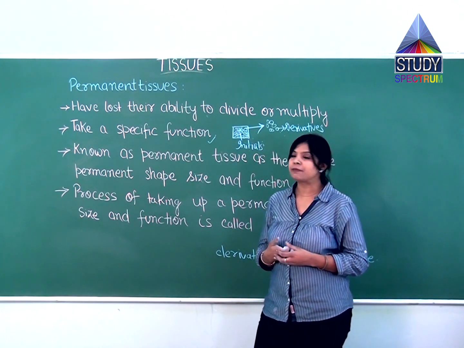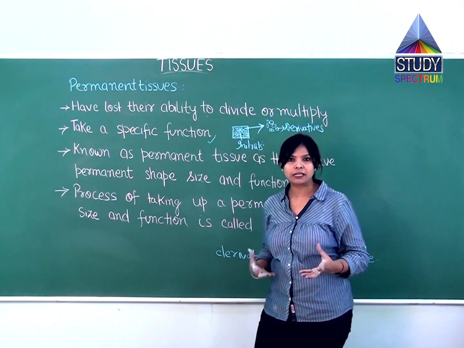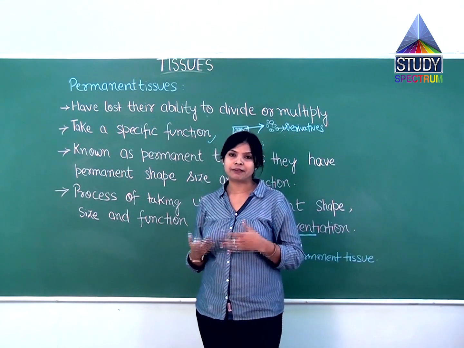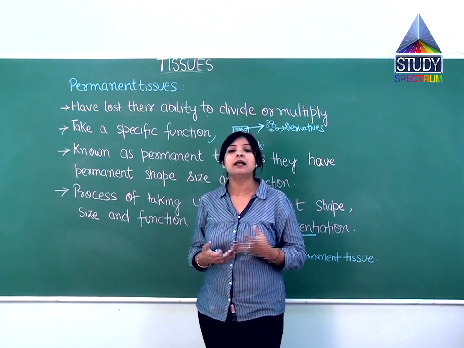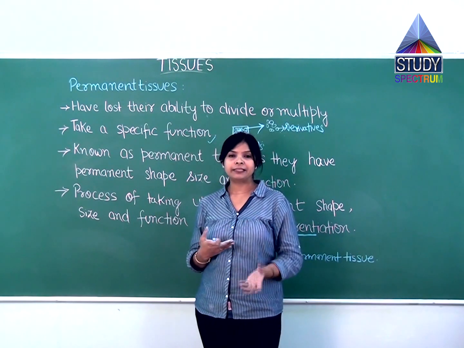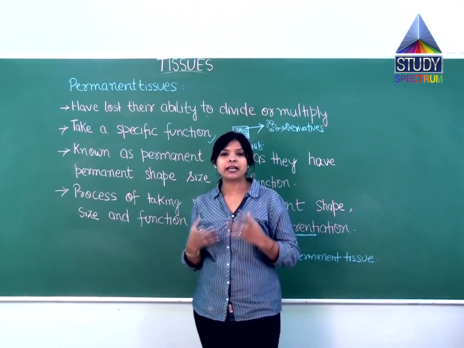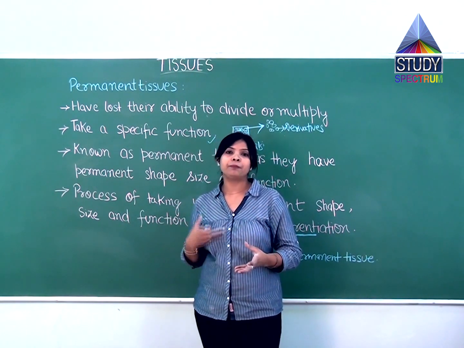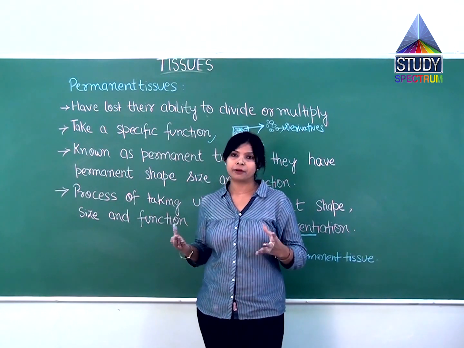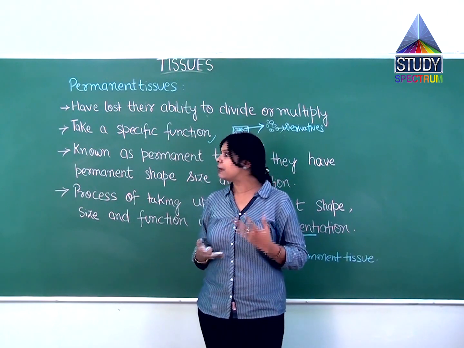So here we have discussed the permanent tissues. They will lose their ability to divide or multiply. Till the cells are in the meristematic region, they will divide and form more cells, and the plant will grow. But after some time, when they are thrown away from that region, they will become derivatives and stop dividing. They will lose their ability to divide or multiply, because they are no more in that region. So that's why they will lose their ability.